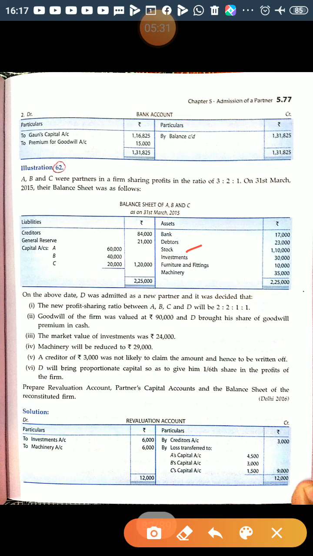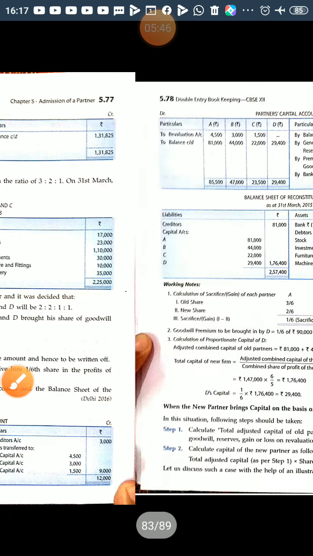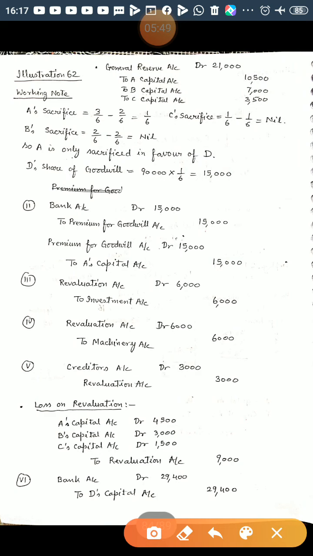Now investment has a change. In book value 30,000 is given, and the question says the market value of investment is 24,000. So there is a fall in the price of investment of 6,000. So decrease in investment is a loss for the business. So revaluation account debited to investment account 6,000.